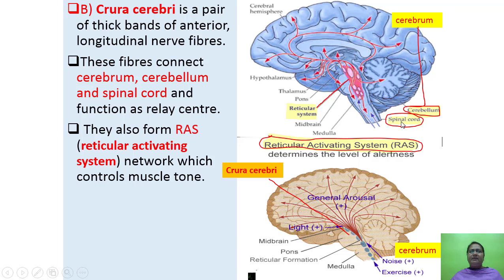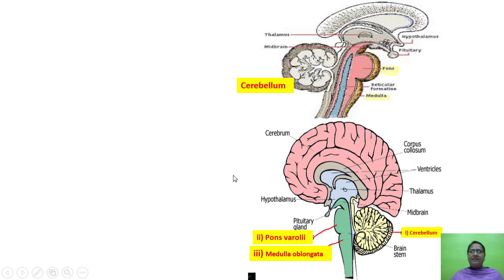These are connected with the crura cerebri. Okay, cerebrum is here, cerebellum, this part, and this is the spinal cord. They also form RAS, that is reticular activating system network, which controls the muscle tone.